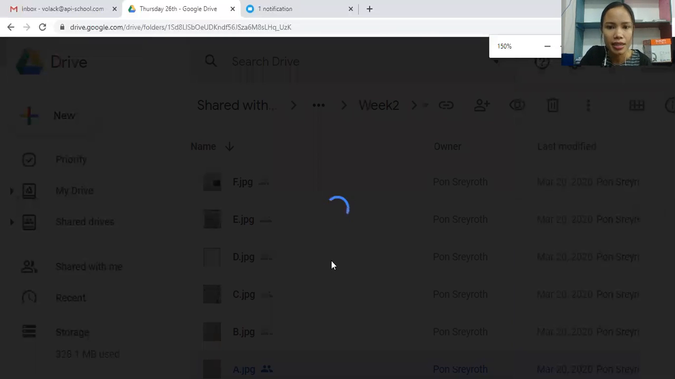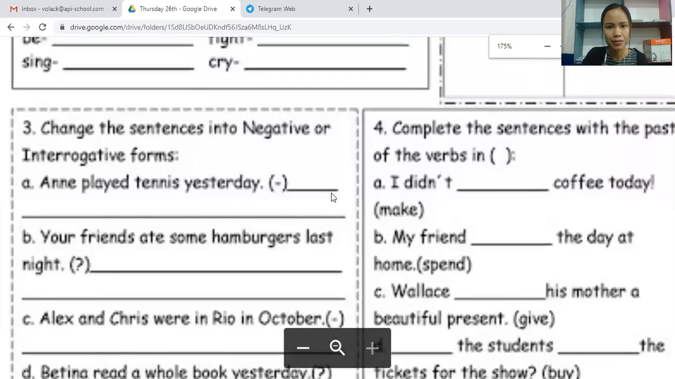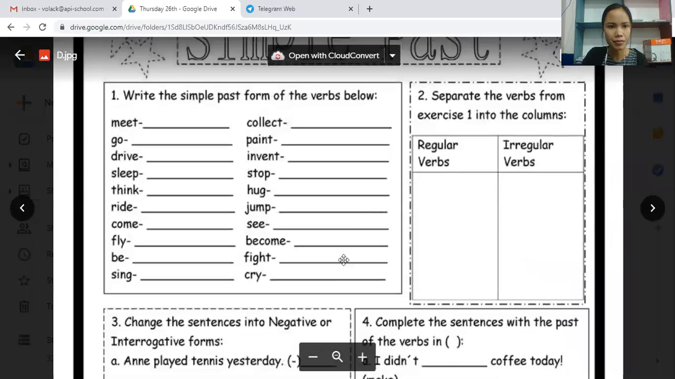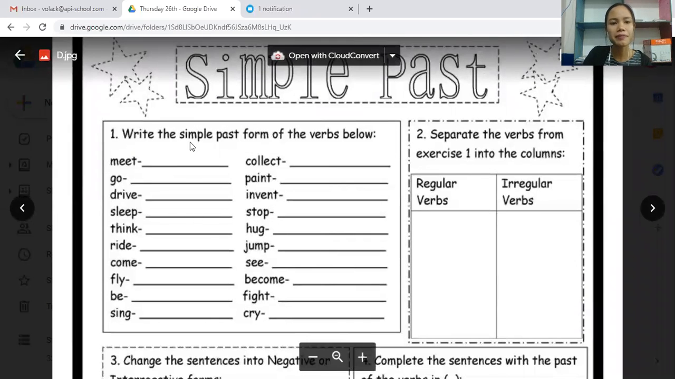Okay. And then another exercise here. In exercise number 1, you have to write the simple past form of the verbs below. Example, meet. Like I meet my friend. Like now, I meet you online. So the past simple of meet is met, spelled M-E-T. And then go, like went, and drive, like drove. First of all, I want you guys to try to do it. And if you get stuck, you can take a look at the list I provided to you, I think on Tuesday, and then you can complete this exercise.